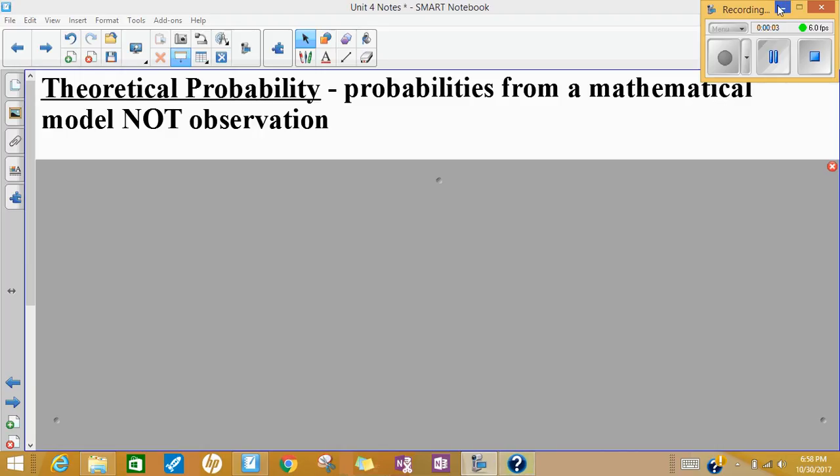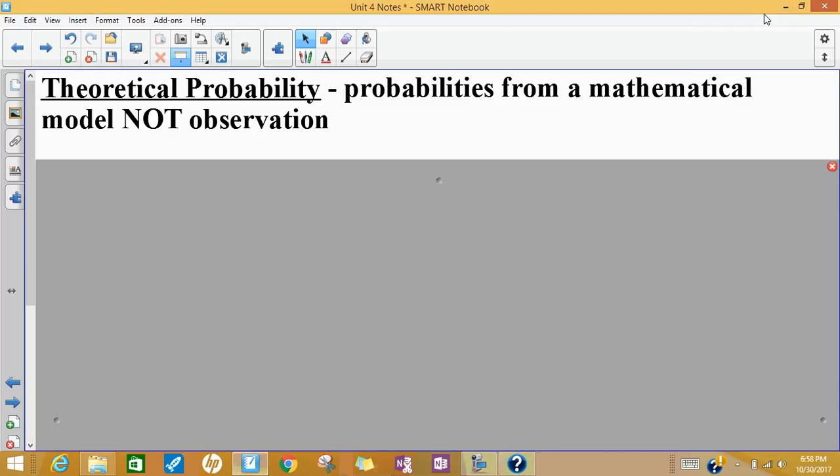Hey, all, today we're going to talk a little more about probability, and we're going to start with a discussion about theoretical probability. This is something you probably are familiar with a little bit. These are probabilities that come from mathematical models, and it's not just simply observing, so collecting data. So this is not flipping a coin personally. This is the theory, or the theoretical probability, if you did flip a coin.